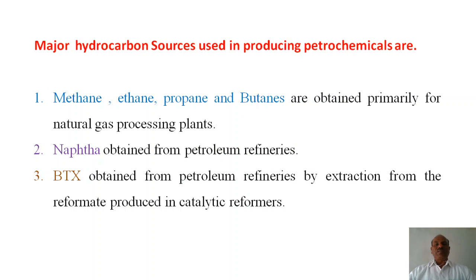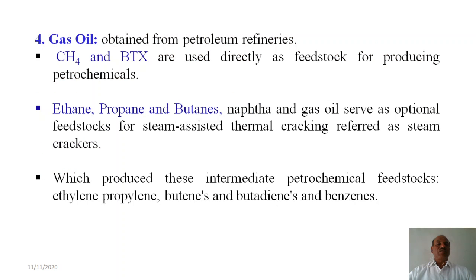Major hydrocarbons produced in petrochemical industries: methane, ethane, propane and butane are obtained primarily. These are all gases. Naphtha obtained from petroleum refineries is a liquid. PTX is obtained from petroleum refineries by extraction from the reformate produced in catalytic reformers. So these are some types of organic compounds that are obtained.